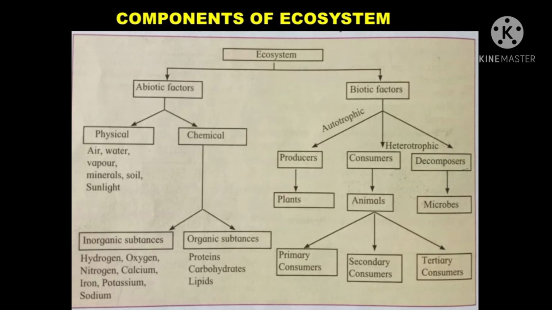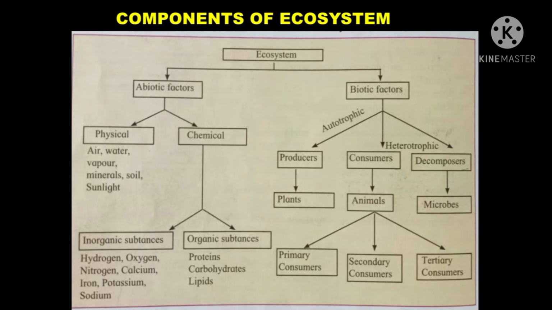So, now we will see animals are again divided into three, that is primary consumer, secondary consumer and tertiary consumer. Now what is a primary consumer? So students, suppose there is small grass. Grass is a producer. It is a plant. It prepares its own food. And for primary consumer, we will take the example of a grasshopper. Grasshopper will eat that grass. So the grasshopper is the primary consumer. It is the first one to consume the grass, which was the producer.